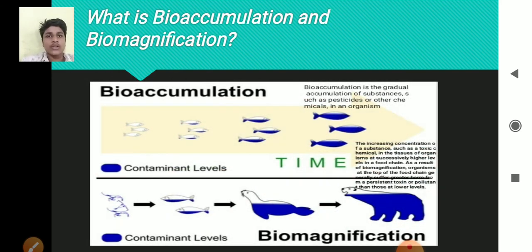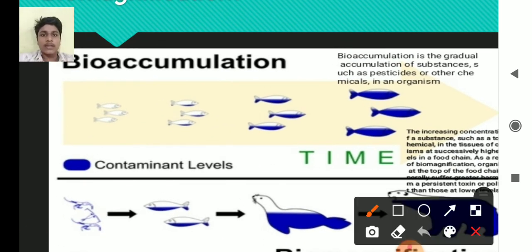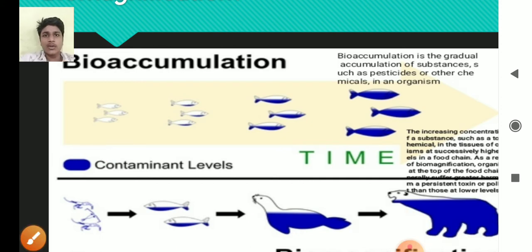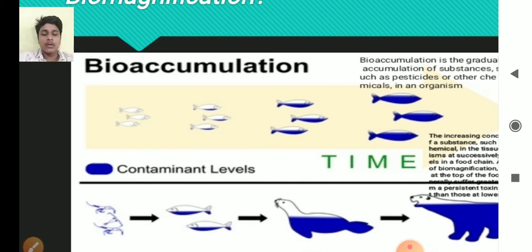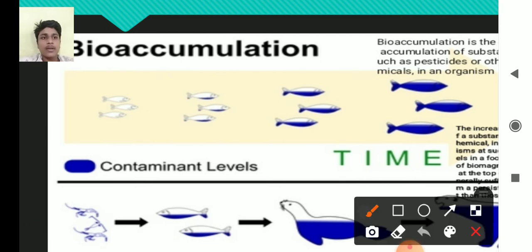What is bioaccumulation and biomagnification? Bioaccumulation is the gradual accumulation of substances such as pesticides or other chemicals in an organism. For example, now here the fishes are small, but when they eat some pesticides or chemicals, they get contaminated. But slowly, as their growth happens, the contamination level in the fishes will be more. So at the last stage, as you can see in the image, the contamination level in the fishes is more.